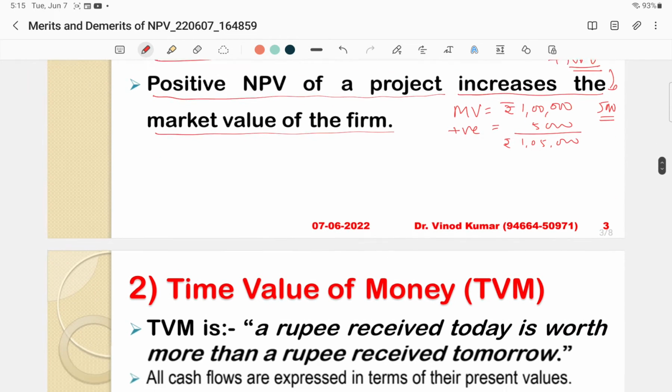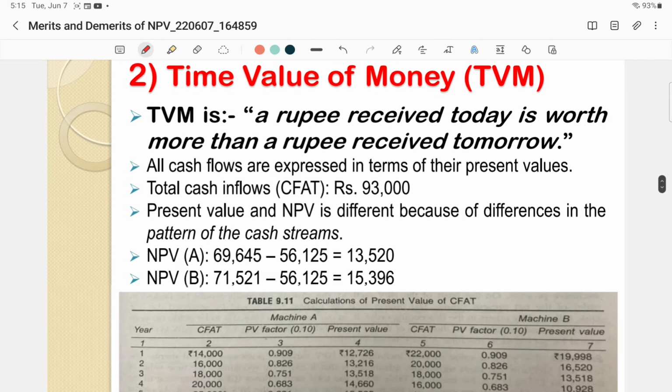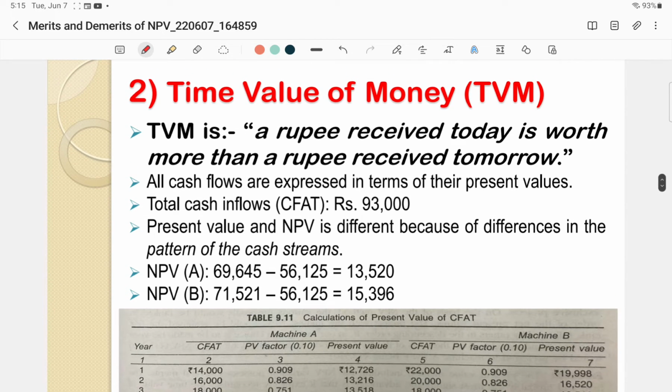Second is time value of money. NPV method recognizes time value of money concept. What is the time value of money? As per time value of money, a rupee received today is worth more than a rupee received tomorrow. So present money is more valuable than the same receivable in the future.